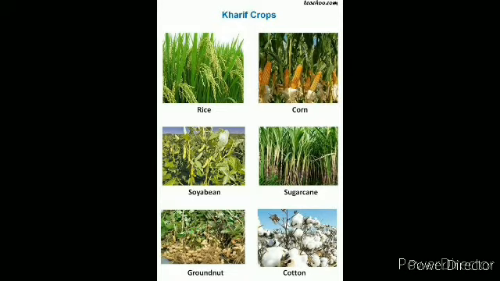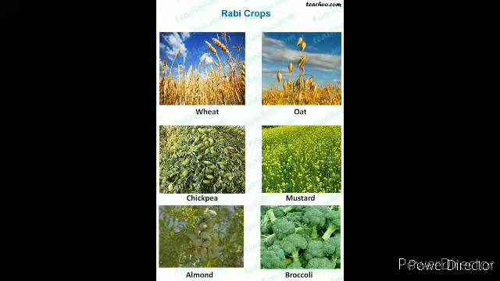And then the next is rabi crops. These are the crops that are sown in the months of October to December and are harvested by March and April. So examples of rabi crops can be gram, pea, mustard, linseed.